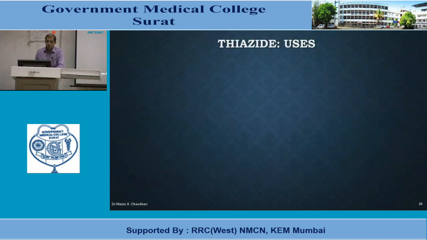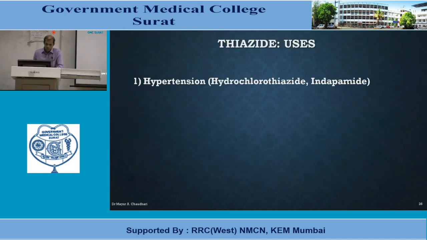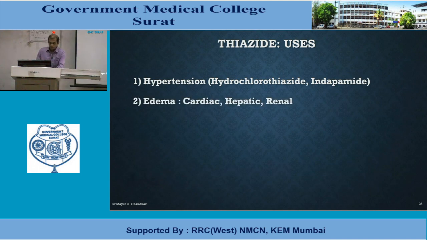If we see uses of thiazide diuretics, first of all, hypertension: hydrochlorothiazide and indapamide. We start with a low dose of thiazide diuretic, and gradually, depending on response, we titrate the dose so that the optimum dose can be reached. Second is all types of edema, whether it is cardiac edema, hepatic edema or renal edema.